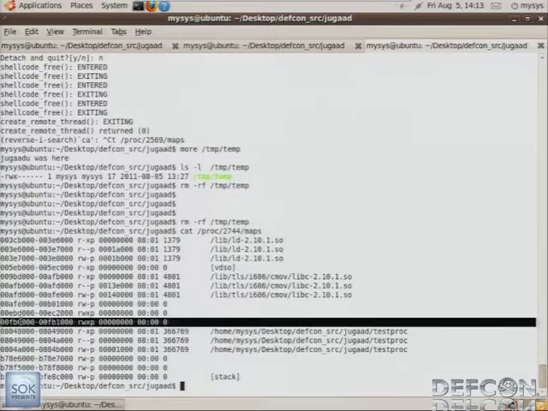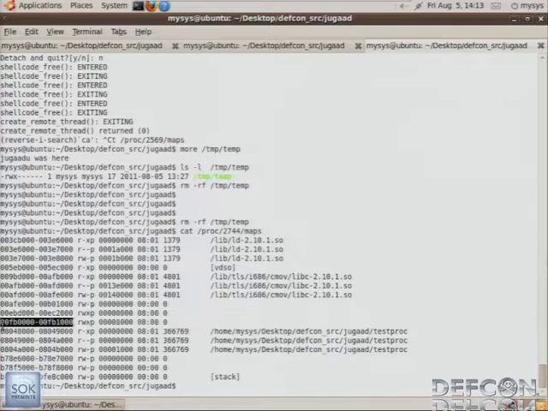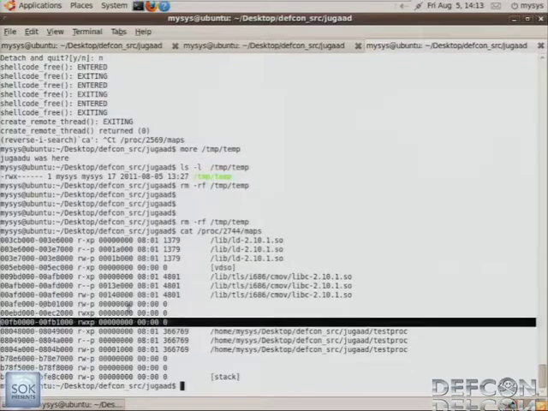Yeah. So this memory area has been allocated because by default I specify read, write, and execute permissions for the memory area.